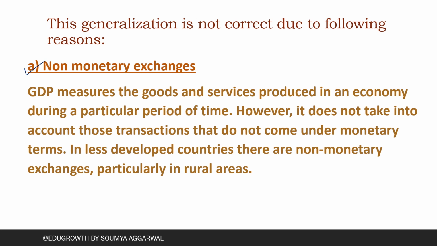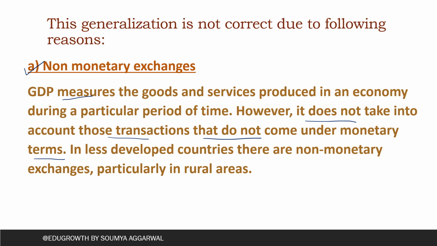First is non-monetary exchanges. Now we know GDP measures goods and services produced in the economy during a particular period of time. कि एक particular period of time में कितने goods and services produce हो रहे हैं, that is GDP. Now however it does not take into account those transactions that do not come under monetary terms. अब जिन transactions की कोई monetary value नहीं है, that won't be included in GDP. कौन सी transactions होती हैं ऐसी?